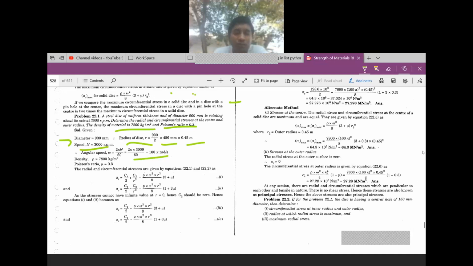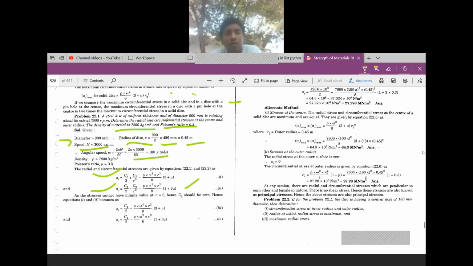You have formulas for both radial and circumferential stress. The formula for radial stress is sigma r equal to C1 by 2 plus C2 by r square minus rho omega square r square by 8 into (3 plus mu). For circumferential stress it is 1 plus 3 mu, that is the difference. As the stress cannot have an infinite value at r equal to 0, C2 should be 0.